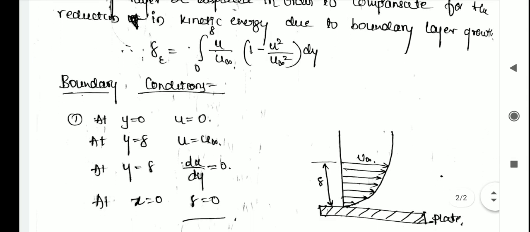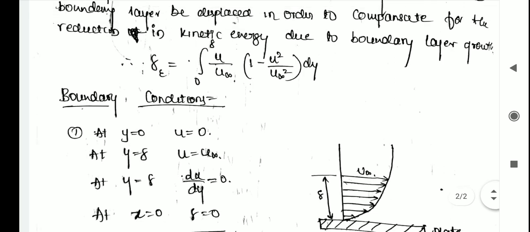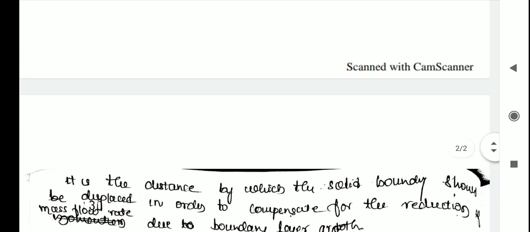So here are the boundary conditions. As you can see from this velocity profile, at y equals 0, u becomes 0. At y equal to delta, u becomes u infinity, and at y equal to delta, du by dy is equal to 0. And at x equals 0, delta is equal to 0. This is about the boundary conditions and the boundary layer thicknesses.